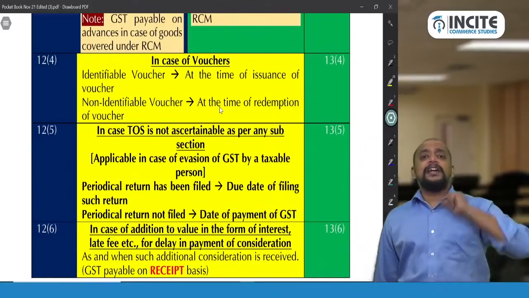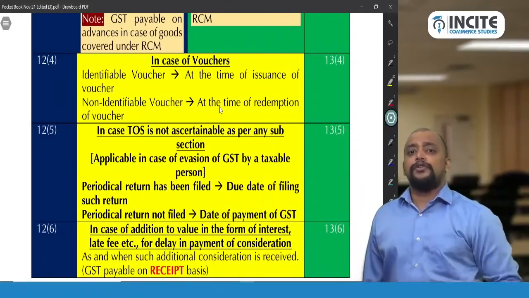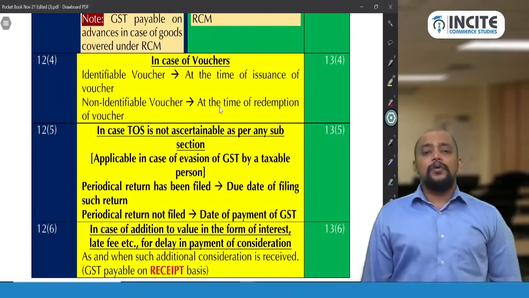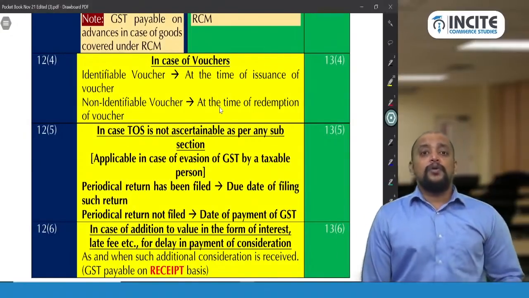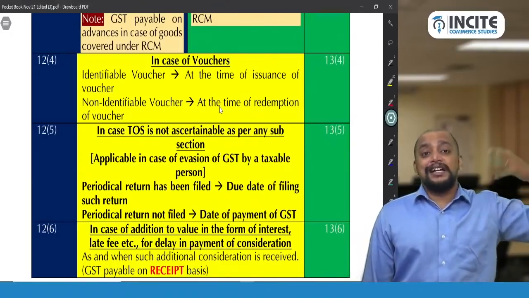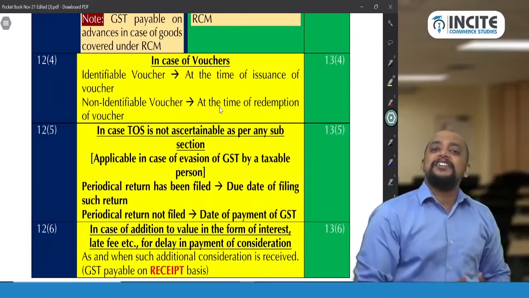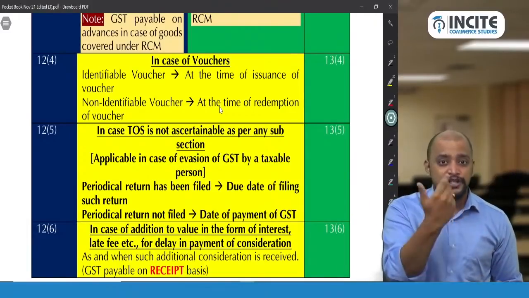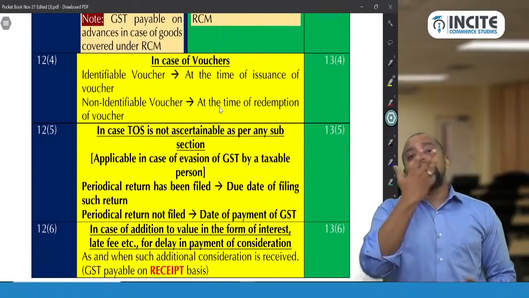Now, in case of an identifiable voucher, I already pay the GST at the time of issuance of the voucher. He is not redeeming at all, but unnecessarily I paid GST. What if he is not redeeming at all and the voucher got expired? Whatever GST I paid is an excess payment of GST without making any supply. So I will get it as a refund. The GST I paid on the issuance of the voucher, since supply is not made, I will get the refund of the GST paid.